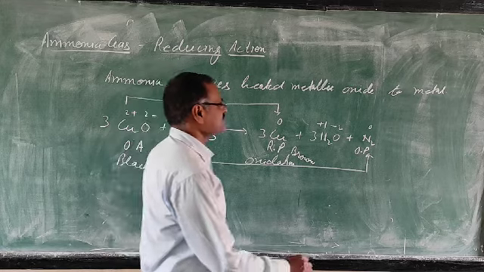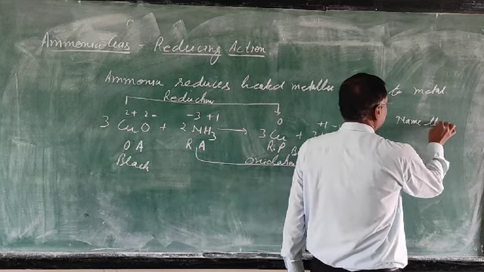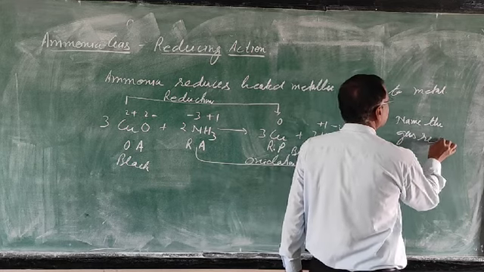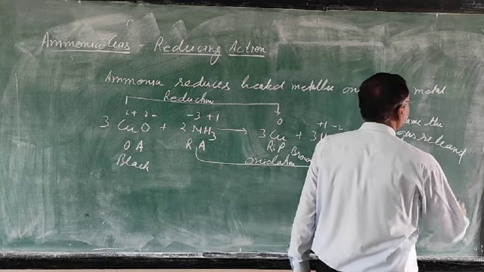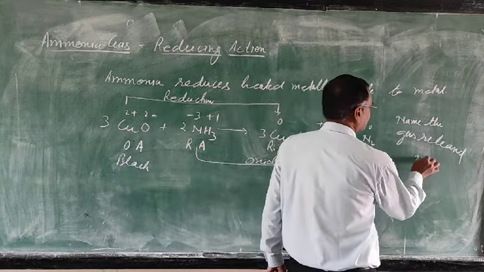Then, if it is asked, name the gas released. What will you write? Nitrogen.